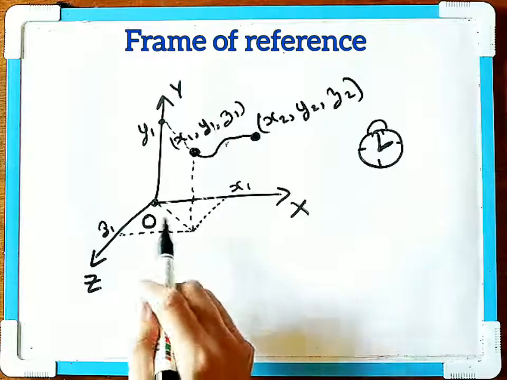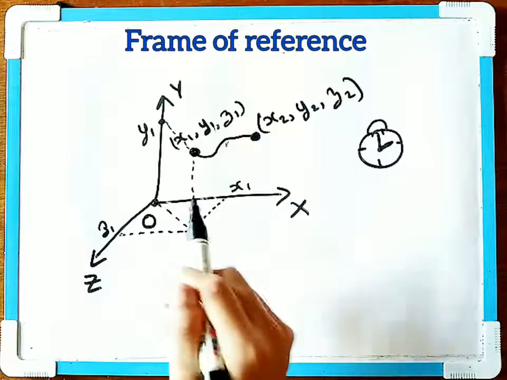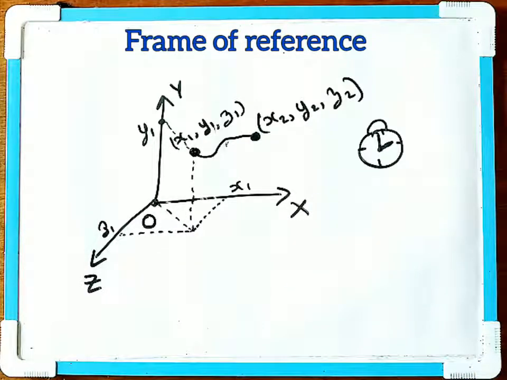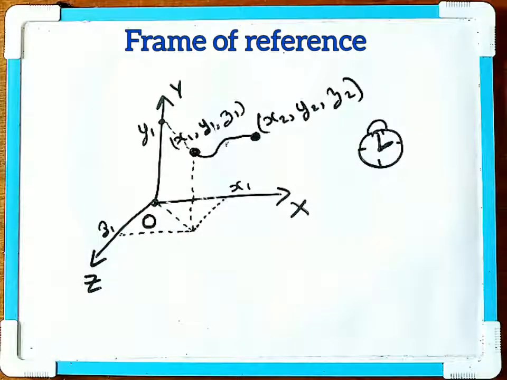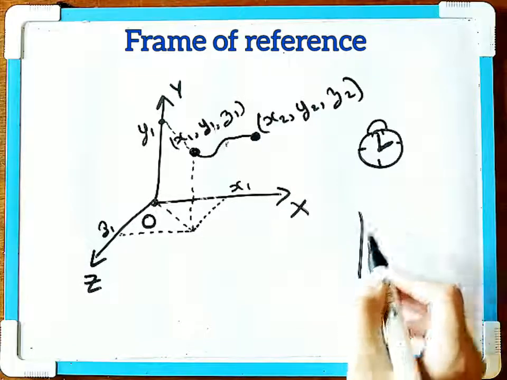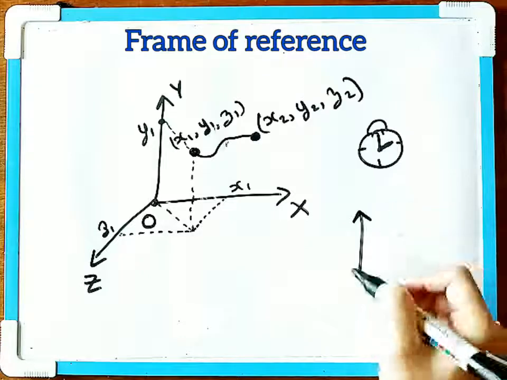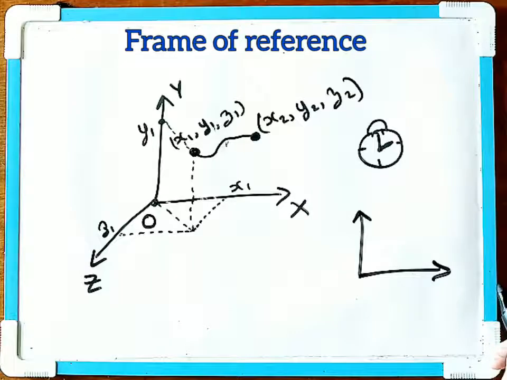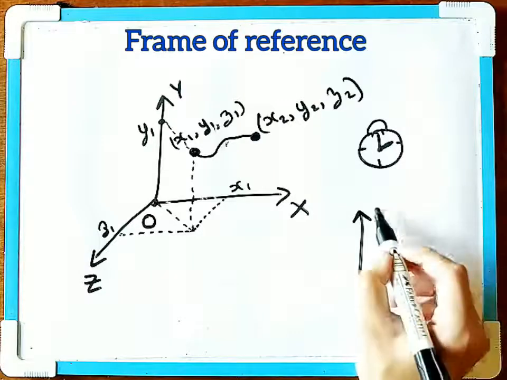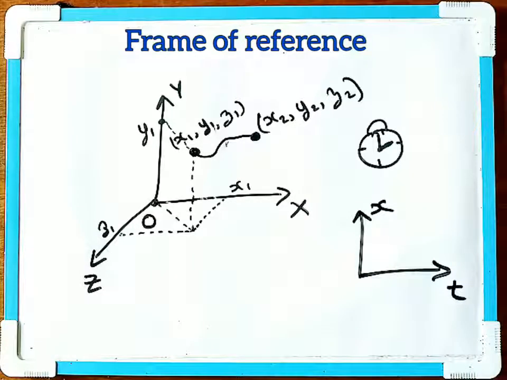If we have one axis and a clock, that will constitute a frame of reference. We have two axes with a clock, that constitutes a frame of reference, and three axes with a clock will constitute the frame of reference. We shall draw this frame of reference in the next topic in this way. Suppose this is the coordinate axis, and this will be the time axis. So this will constitute the frame of reference.